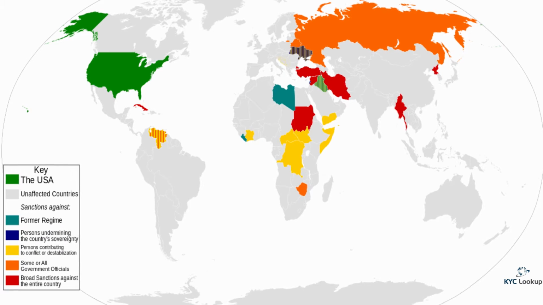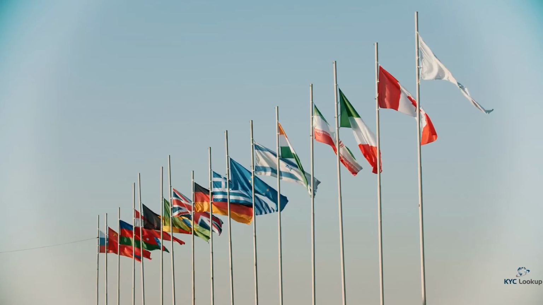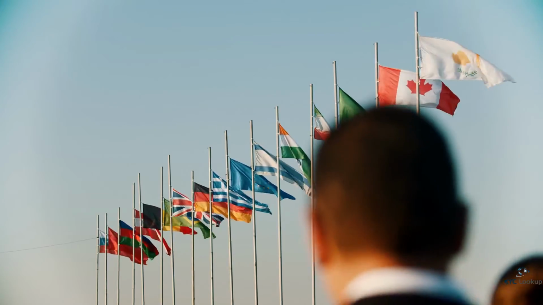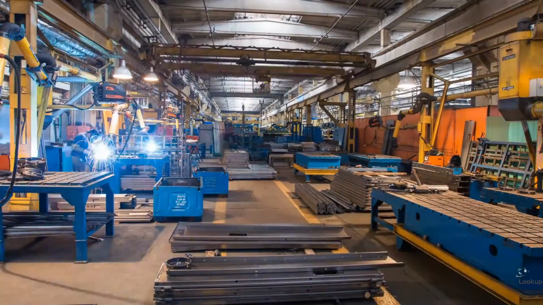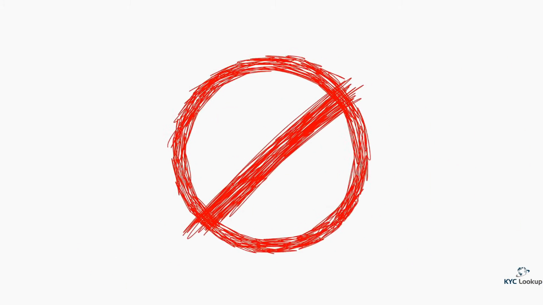Now let's take a look at the sanctioned jurisdictions. The list of countries with sanctions varies, as each sanction regime has its own list and level of sanctions. Some are targeted to specific industries, travel bans on named individuals, or bans on imported raw materials and goods.